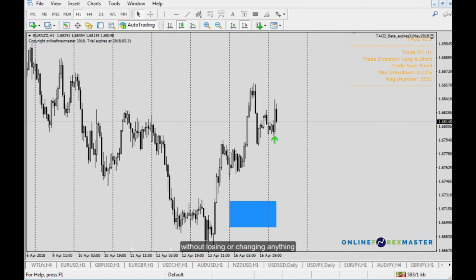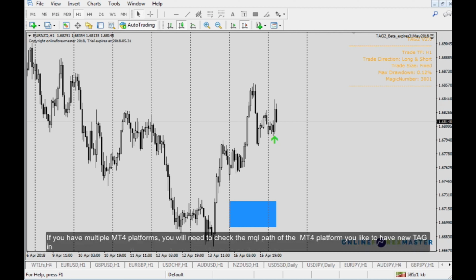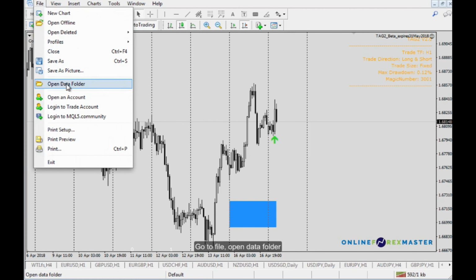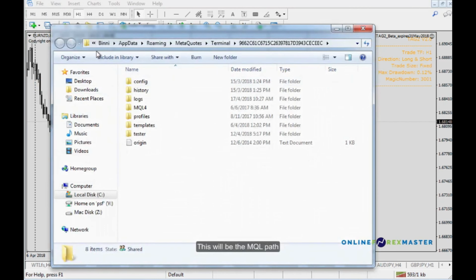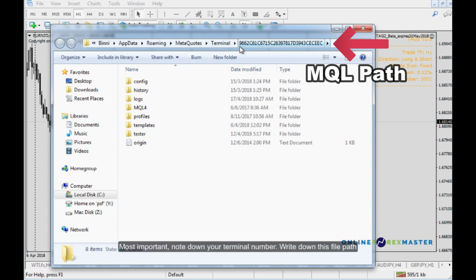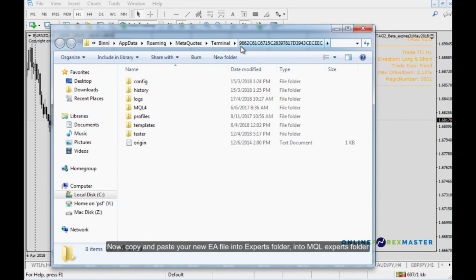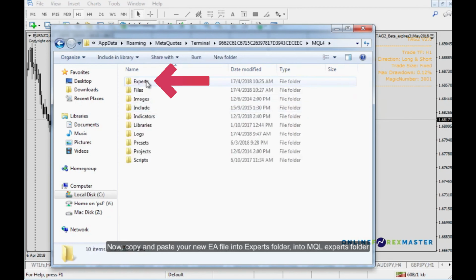If you have multiple MT4 platforms, you will need to tag the MQL file of the MT4 platform you would like to tag in. Go to File, open Data folder. This will be the MQL hub. Most important, note down your terminal number. Write down this file path. Now copy and paste the new EA file into the MQL Experts folder.